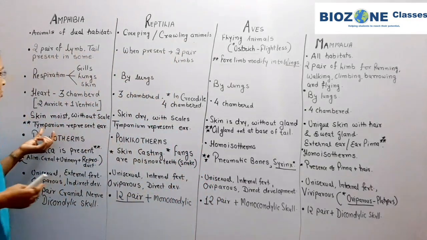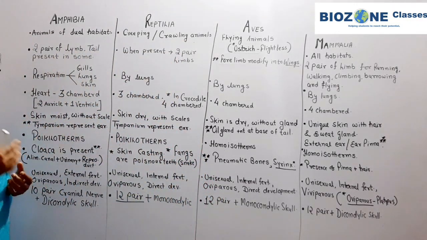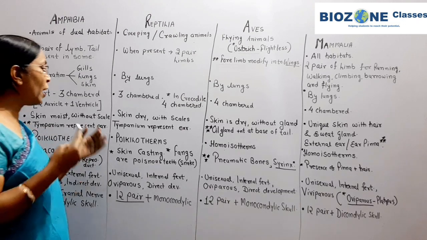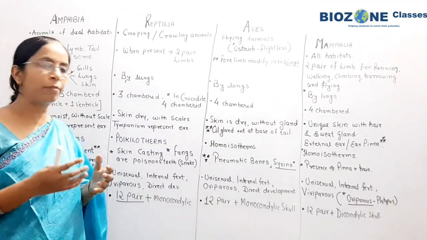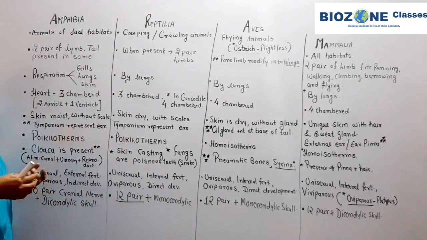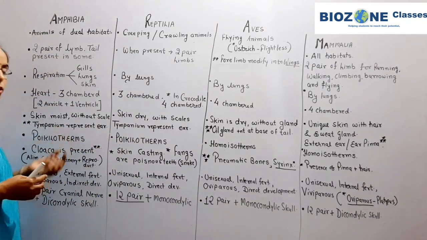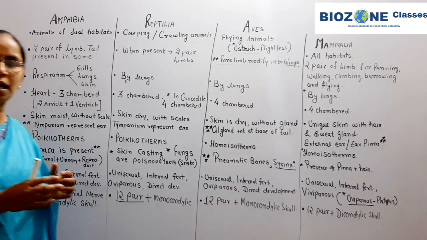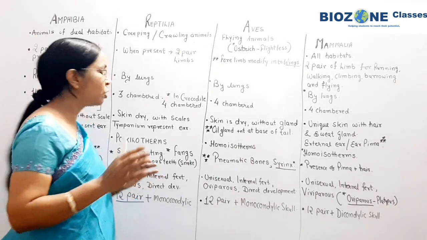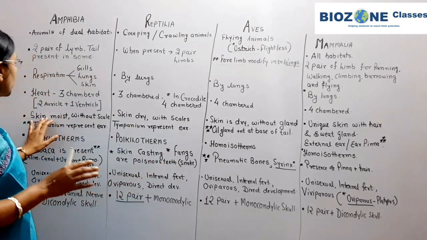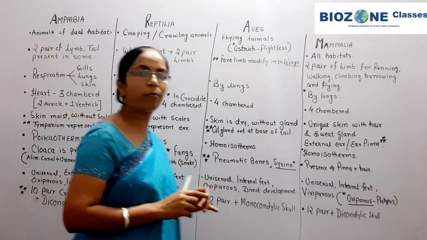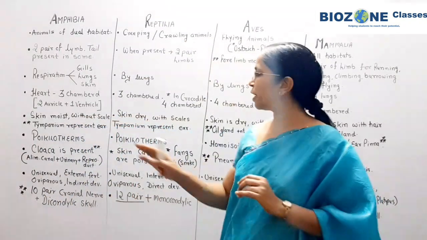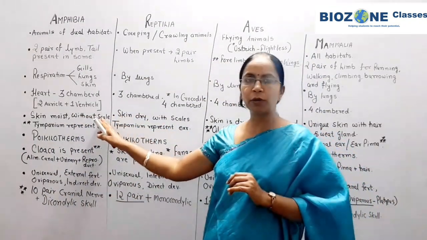Now we come towards the skin. This is again an important feature in evolution as well as an important feature for the identification of these animals. If you look at amphibians, the skin is moist. Secondly, scales are completely absent. So the skin of the amphibians is moist, and secondly it is present without scales. This part you remember.